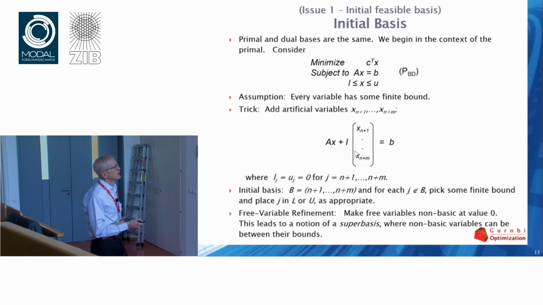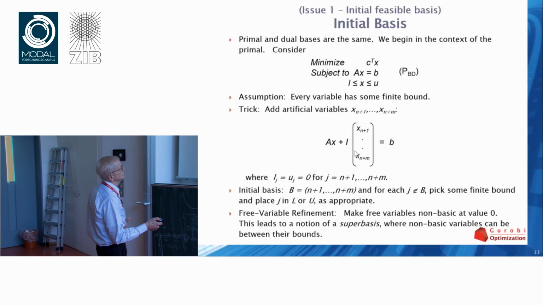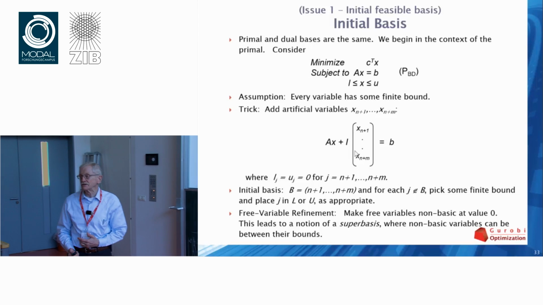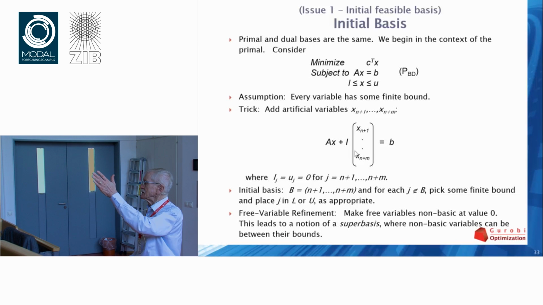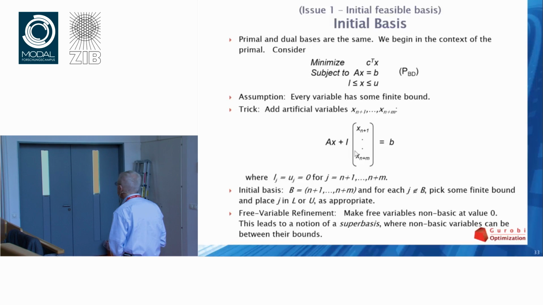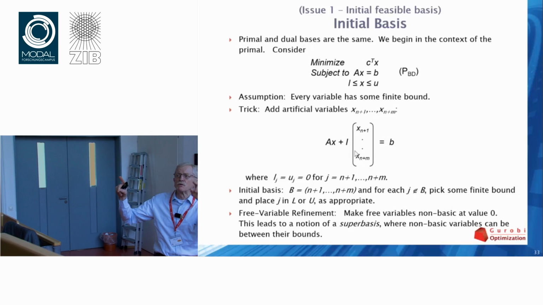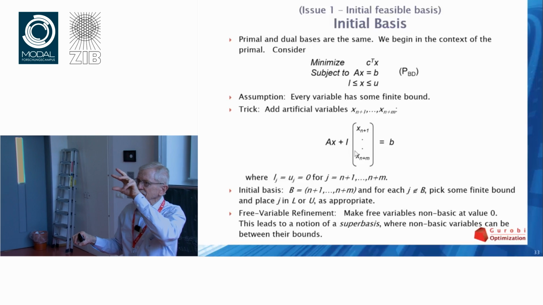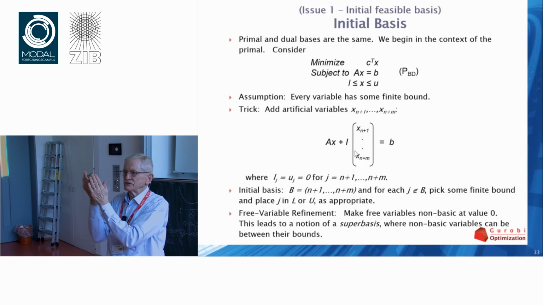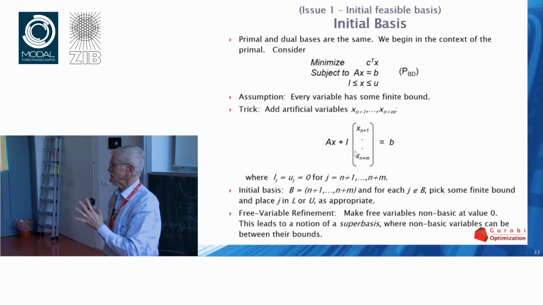And for each non-basic variable, you just pick some finite bound and put that variable into L or U, whichever. If you've got a variable that has both an upper and a lower bound, typically what one does is puts it in the set with one of those 2 bounds that's smaller, because that somehow perturbs things a little bit less.